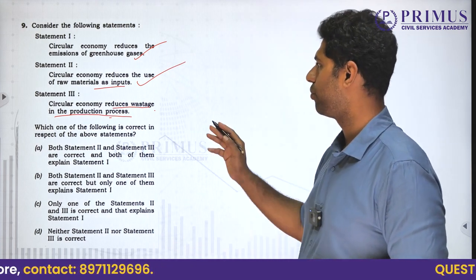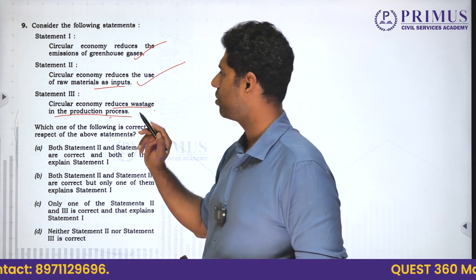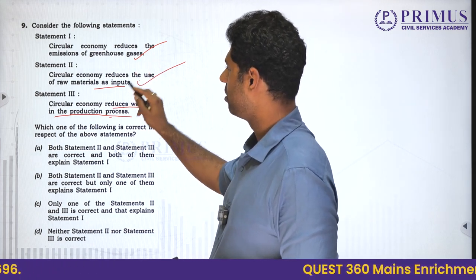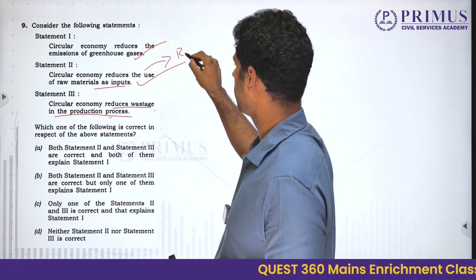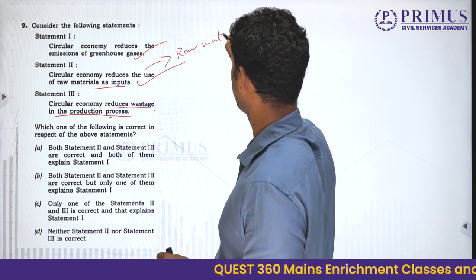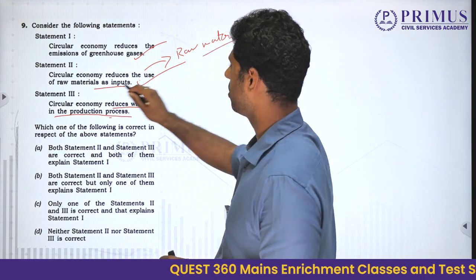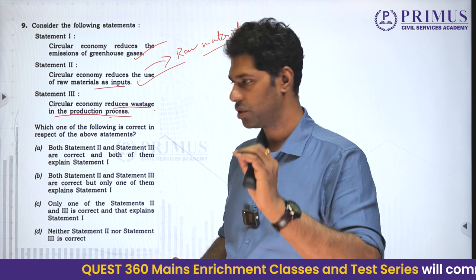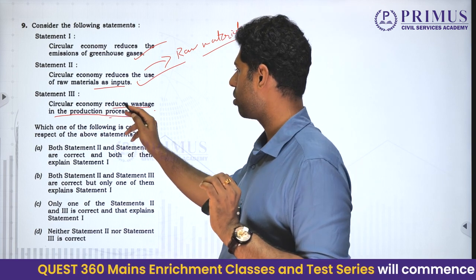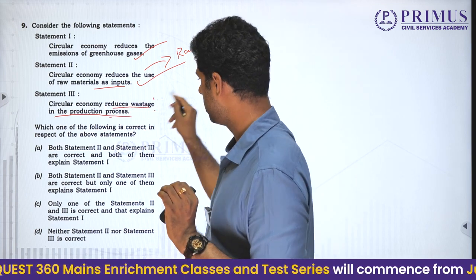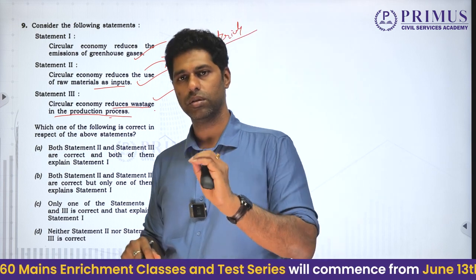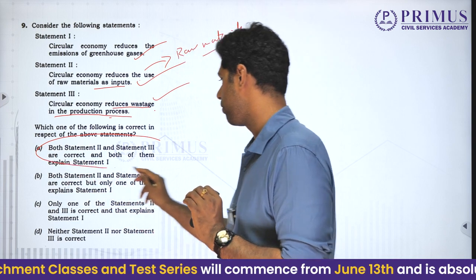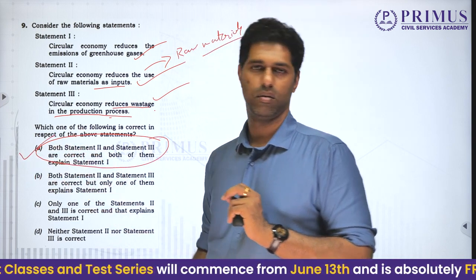Now, when you look at the statements, you find that it reduces the emissions of greenhouse gases. One, by bringing in raw materials, finished raw materials or progressive raw materials, it is reducing production, thereby greenhouse gas emission is also decreasing. Circular economy also reduces wastage in the production. Yes, this also reduces greenhouse gases. Thereby both are correct and both of them explain statement 1.